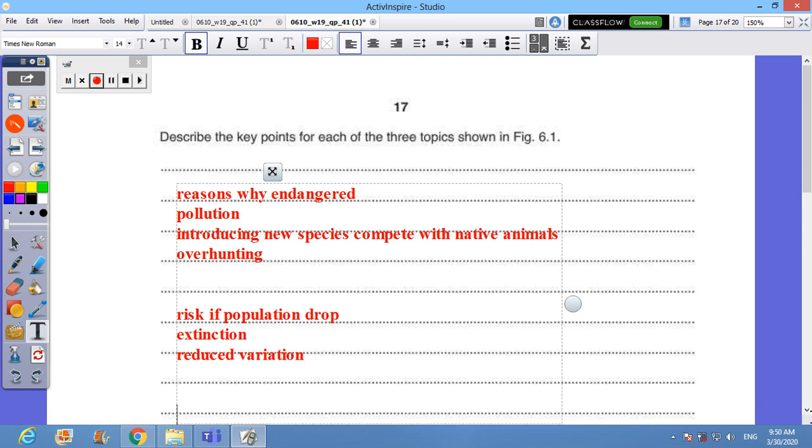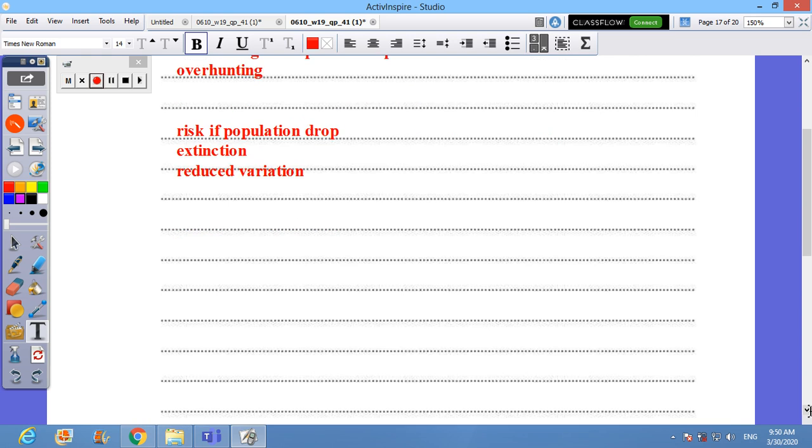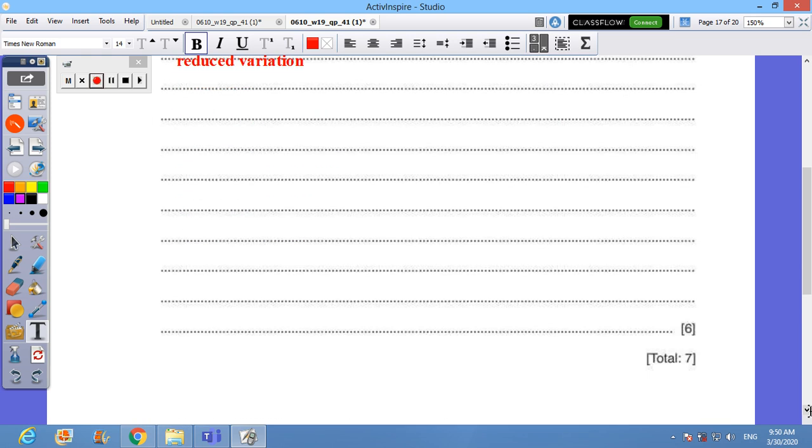Third and last, we need to move to how to maintain fish stock. What do you think? How to maintain the fish stock? I can use restocking. I can use the fish farm. I can use what we call education.